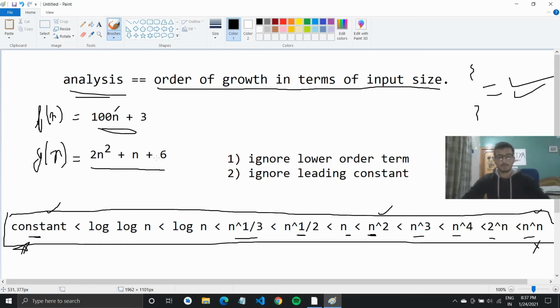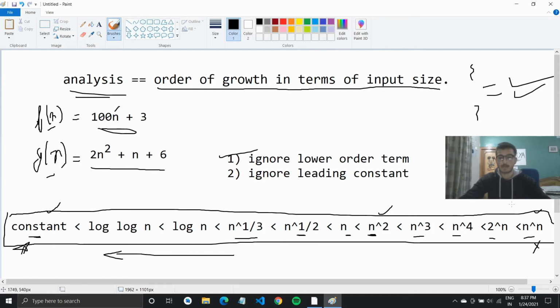So there are 2 points to checking which one is better out of f of n and g of n. What we do is we ignore the lower order terms, like this one, this side right here.